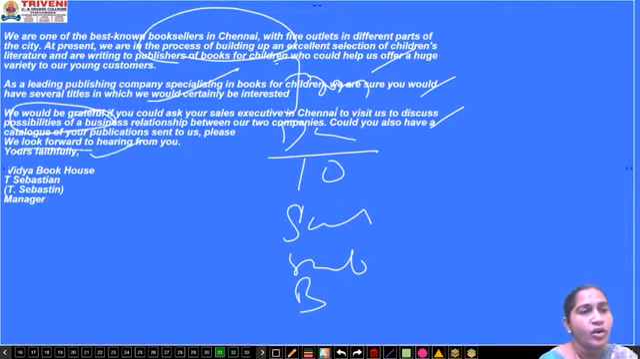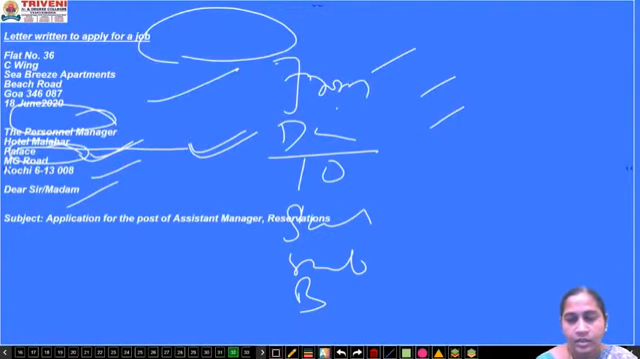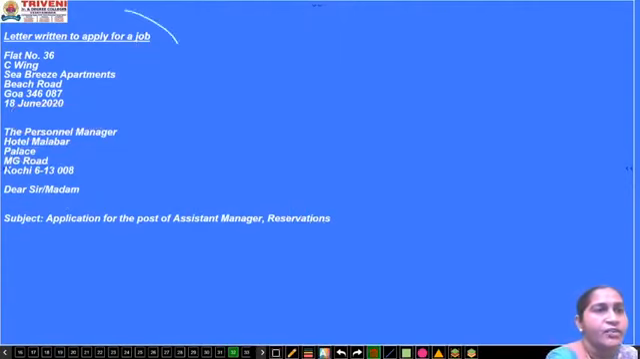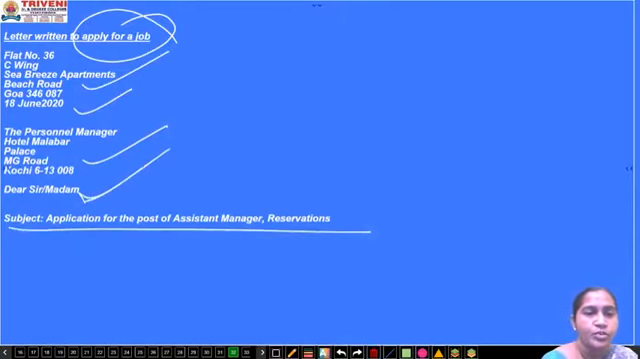Then "We look forward to hearing from you." This is the closing phrase. Then yours faithfully, that is the complimentary close. Then your name, the manager. Next one, applying for a job. Same: your address, date, to the person whom you are writing. Then salutation, then the subject, for which post you are applying.